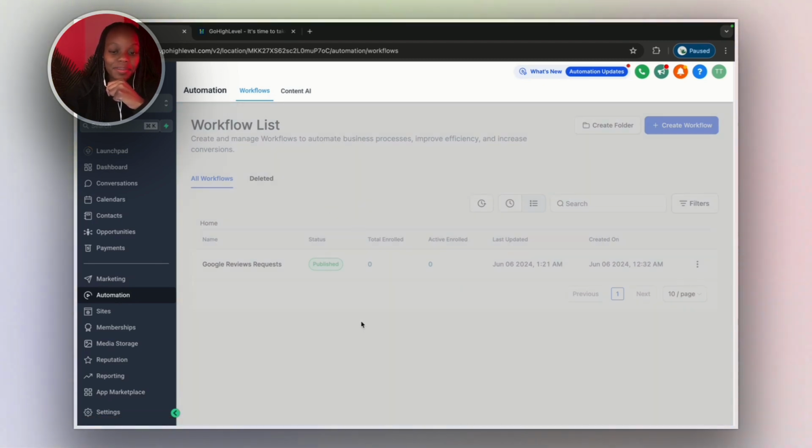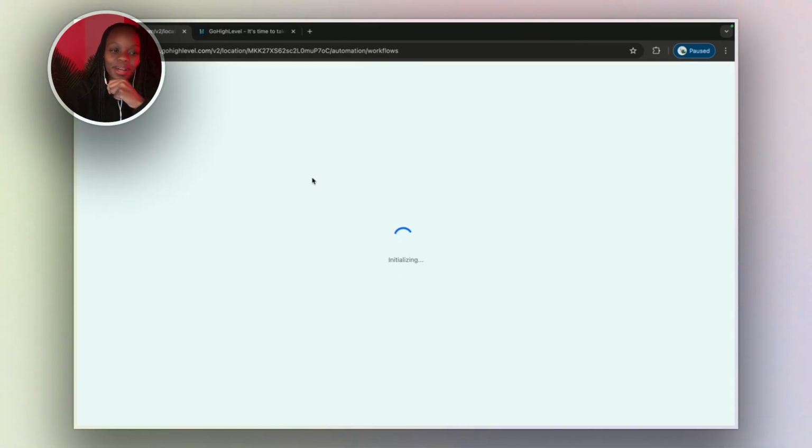Moving on to automations, this is why people are literally moving to this platform. This is where all the magic happens. It looks a bit weird right now. I'm gonna reload the page. This is my only ick about GoHighLevel. Sometimes it is slow, but a refresh button always fixes things.